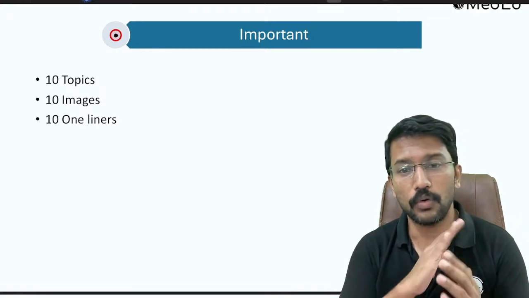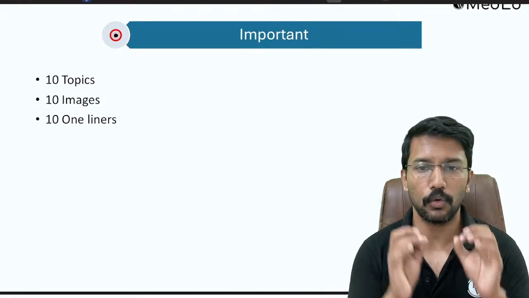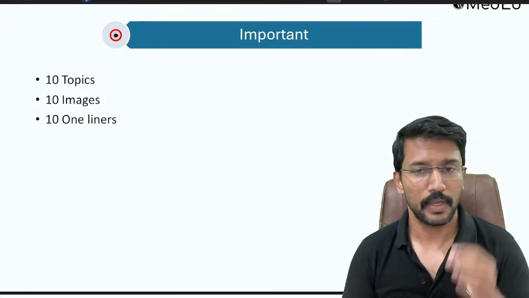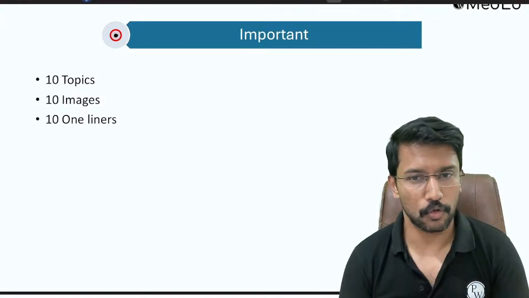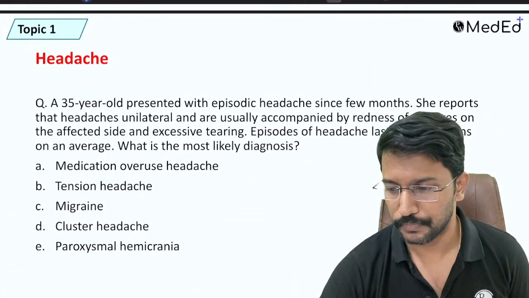We will see how to dissect the clinically oriented questions coming from these 10 important topics. Then we will go through 10 important images, primarily focusing on how to quickly recognize those images, and then 10 important one-liner MCQ points. So let me start with the first topic without wasting much of your time.